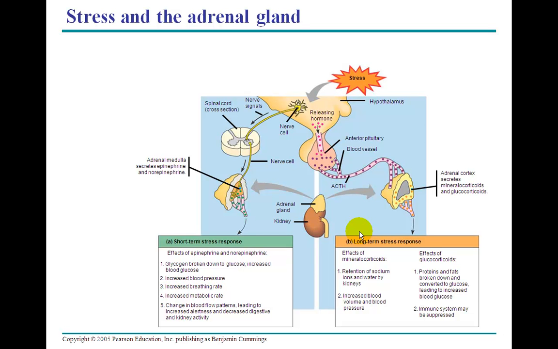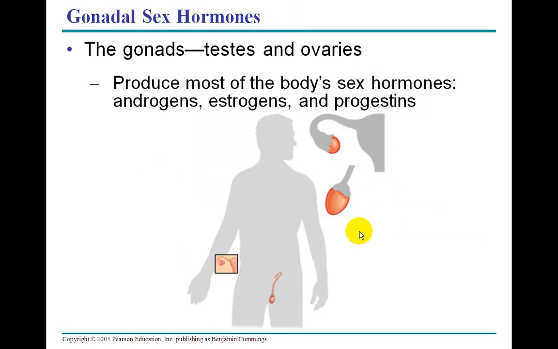Increased blood pressure, increased breathing rate, more oxygen, increased metabolic rate, and it's going to change the blood flow patterns, leading to increased alertness and decreased digestive and kidney activity. Now, I should have mentioned earlier that the adrenal medulla deals with short-term stress response, the fight or flight. The longer-term stress responses are the responsibility of the adrenal cortex. So we're going to take another look at that tomorrow, just make sure that everybody has this.